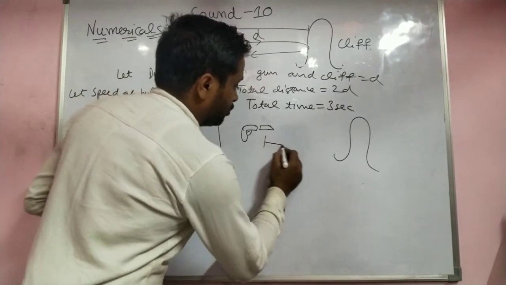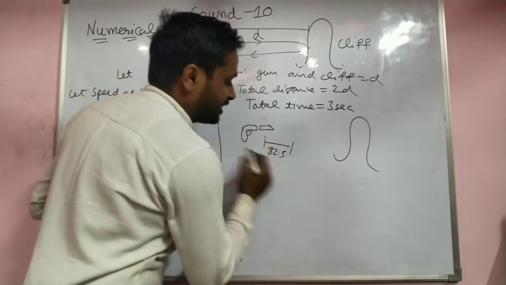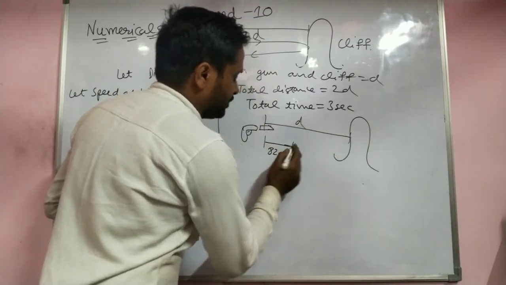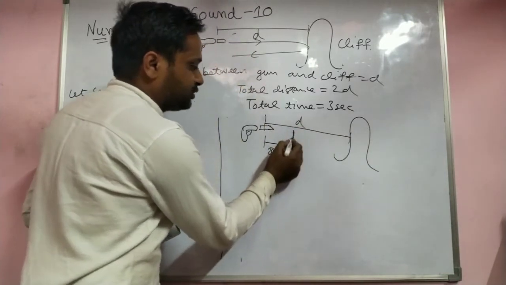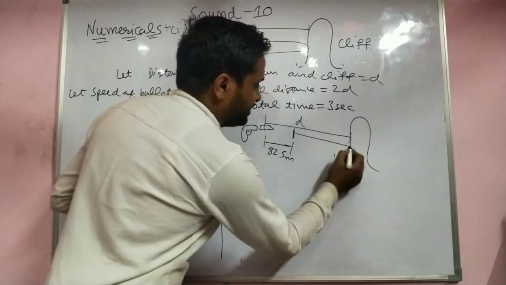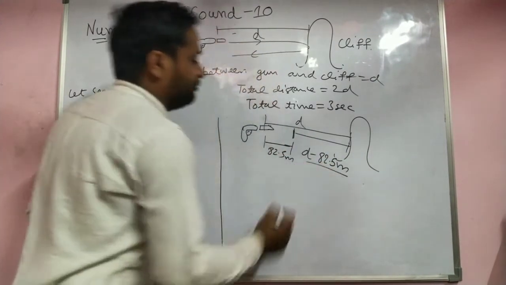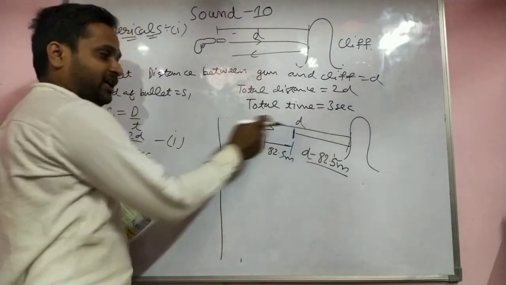Here the total distance was D only, so he goes nearer. Now the gun is at this point, so this distance is D minus 82.5 meters.